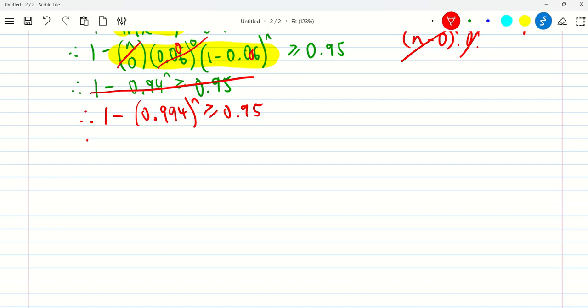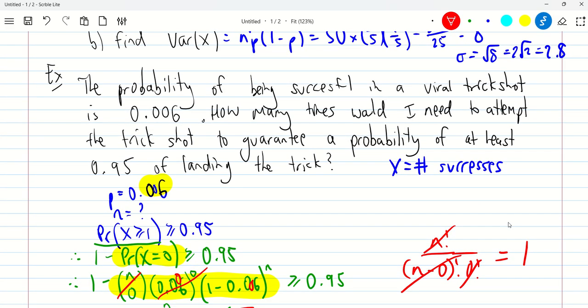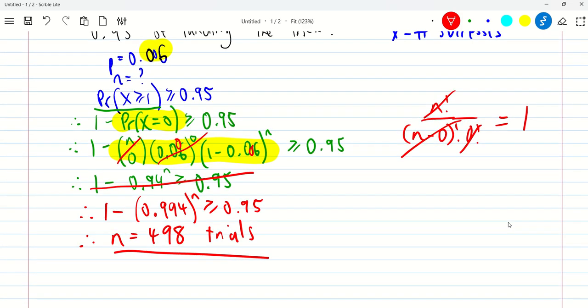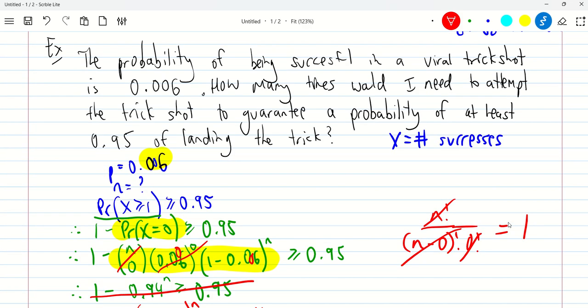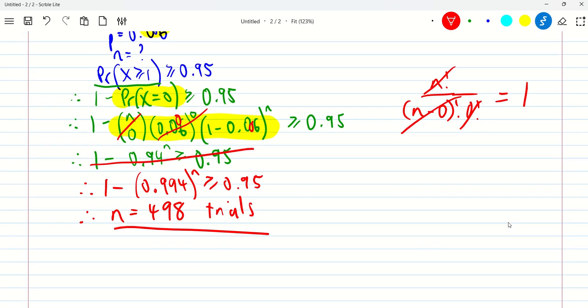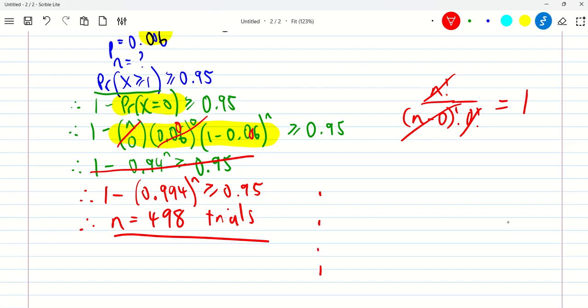So therefore, using CAS, n is equal to 498 trials. So what that means is that so that I can be sure that I'll nail at least one of those trick shots with 95% certainty, I'll need to do that trick shot 498 times. And I reckon on YouTube, that's about how many times they do. Just before I go, I just want to quickly show you this on CAS.